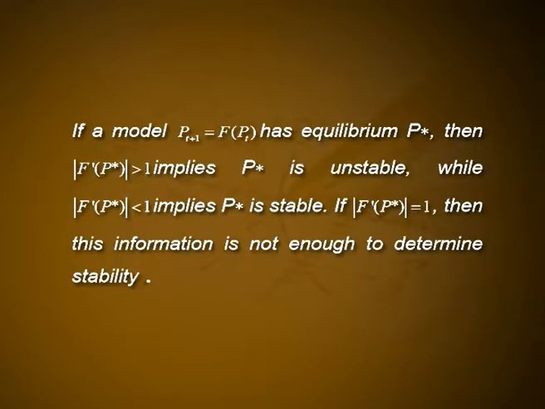But this limit is by definition nothing more than f dash P star, the derivative of the function defining our model. Let us see one theorem now. The statement is like this: if a model P t plus 1 is equal to f of Pt has equilibrium P star, then modulus of f dash P star greater than 1 implies P star is unstable, while modulus of f dash P star less than 1 implies P star is stable. If modulus of f dash P star is equal to 1, then this information is not enough to determine stability.